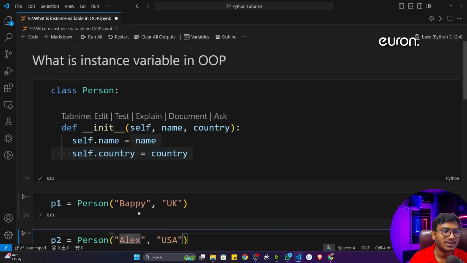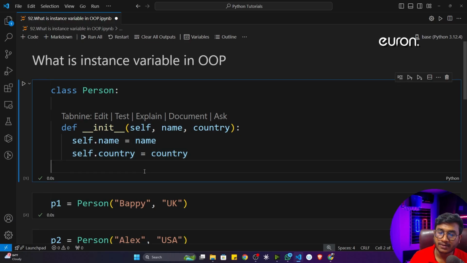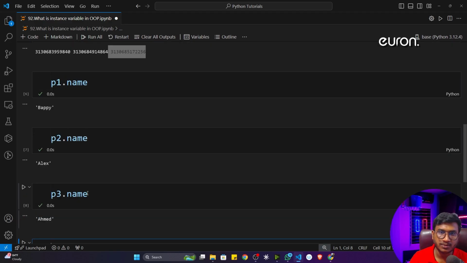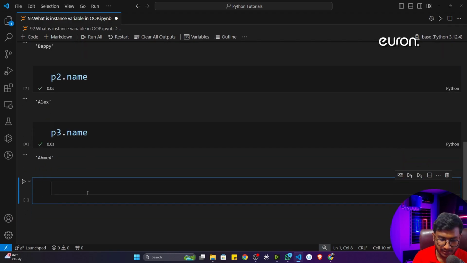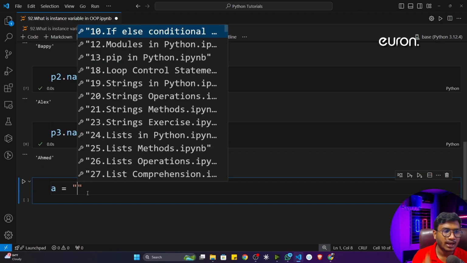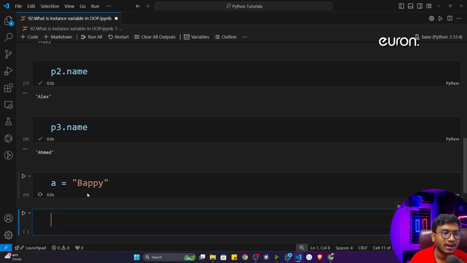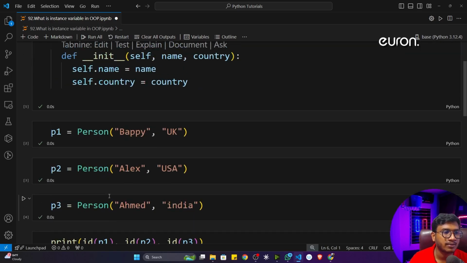Okay, so this is actually called an instance variable, and that is why this variable is very special. It's a very powerful variable, because in a normal variable we can't store different types of data. It's not possible. Let's say I'm defining a variable A. Inside A I can only store one kind of data. Let's say if I store Bappy, I can only store Bappy. I can't store any other data inside this particular variable. It's not possible. But inside an instance variable it is possible.